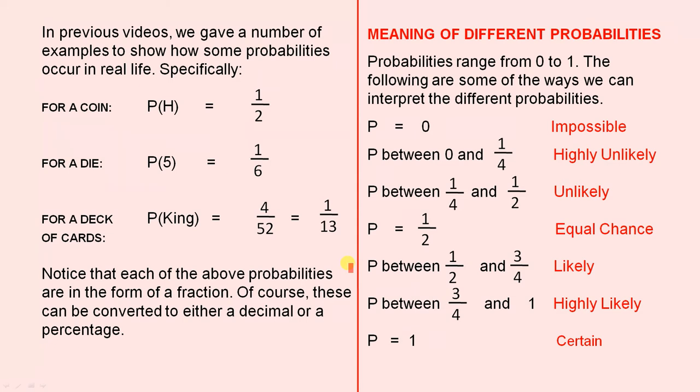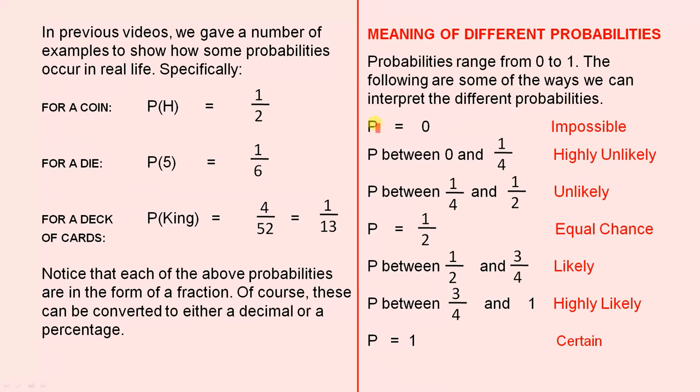Notice that each of the above probabilities are in the form of a fraction. Of course, these can be converted to either a decimal or a percentage. And depending on the fraction, the decimal or percentage can be a good approximation. The meaning of different probabilities. Probabilities range from 0 to 1. The following are some of the ways we can interpret the different probabilities.